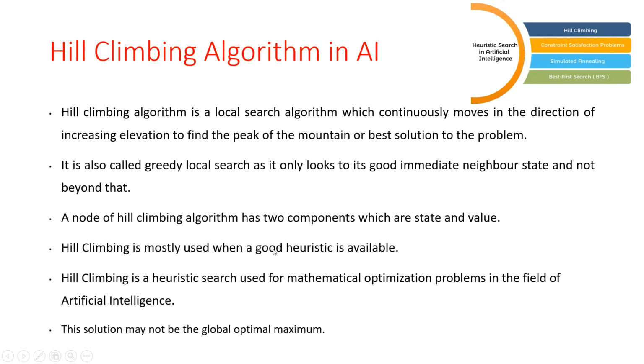The node of the hill climbing algorithm has two components: the first component is the state, and the second one is the value. Hill climbing is mostly used when a good heuristic is available.